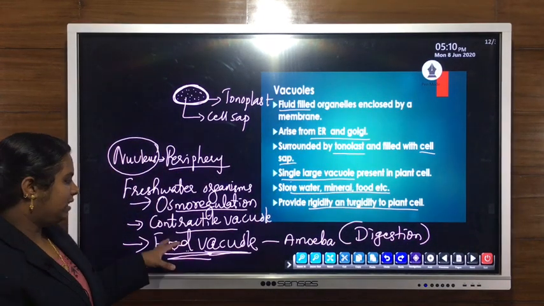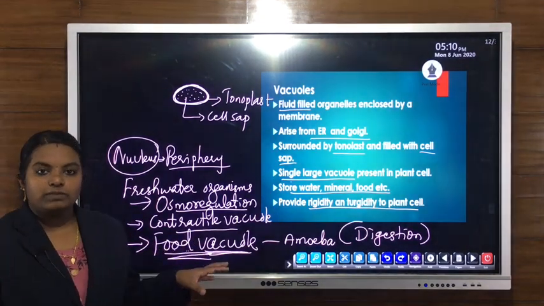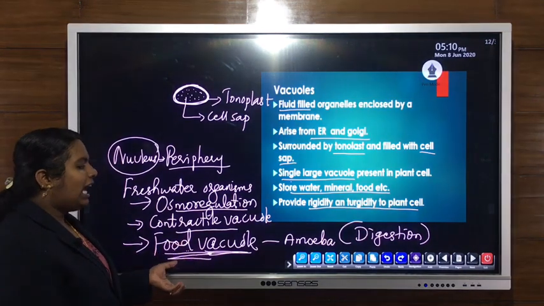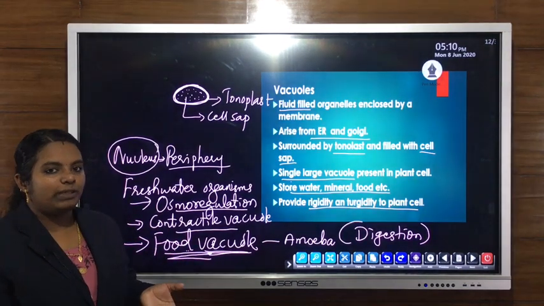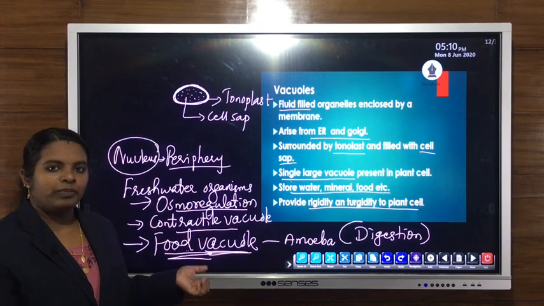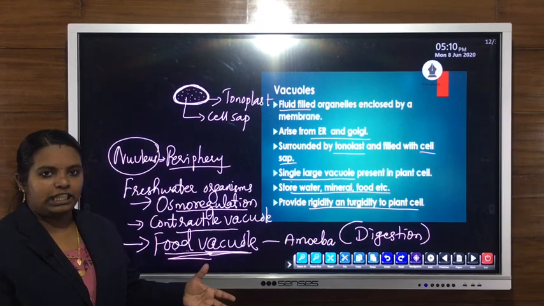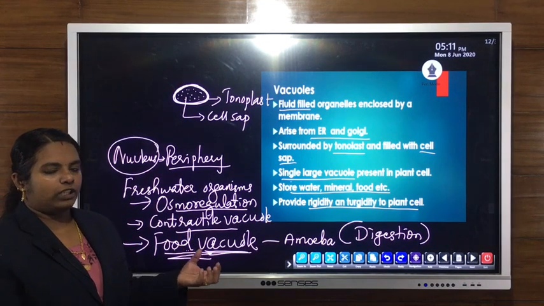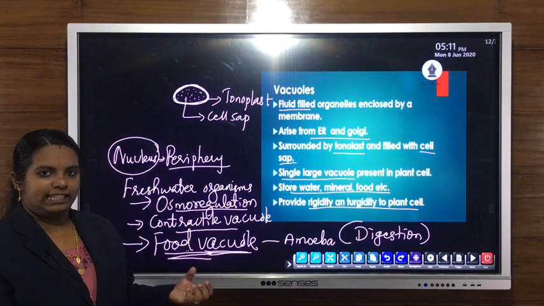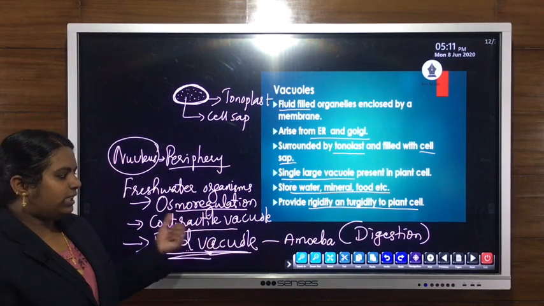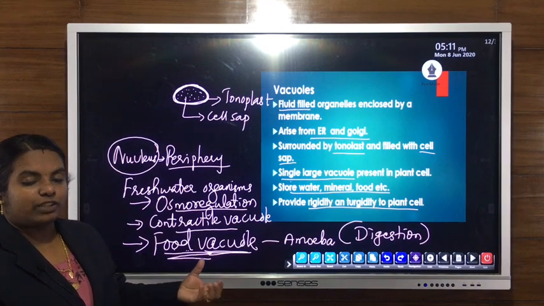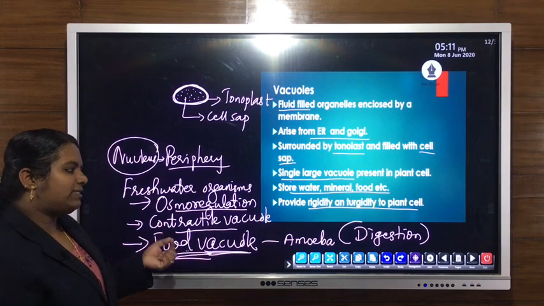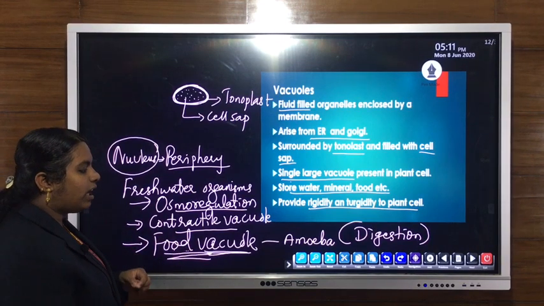Then further, some digestive enzymes present inside the cell of the amoeba act upon this food vacuole, and further breakdown of food material takes place within it. After digestion comes absorption, then assimilation, then the last stage, egestion, where unwanted substances or waste material are thrown out through any surface of the amoeba's body, because amoeba is a unicellular organism.